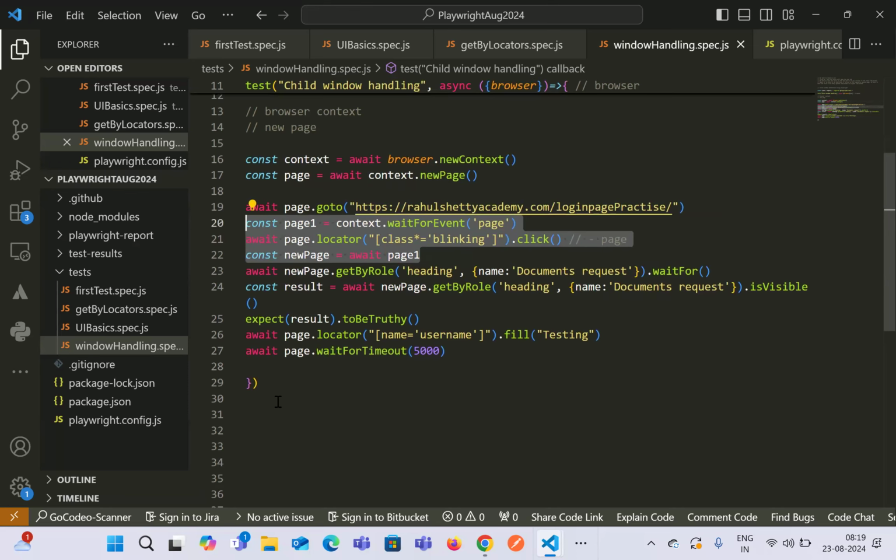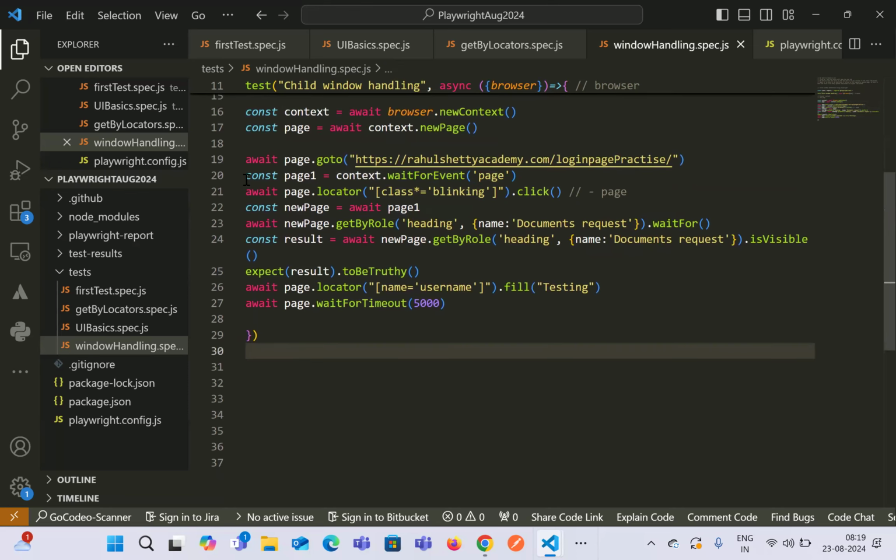The second situation can be if we write these two lines parallelly. If we execute these two lines parallelly, then in that situation also, if wait for event is executing first out of these two lines, it will still wait for an event to appear, and then check whether the page event has appeared or not.